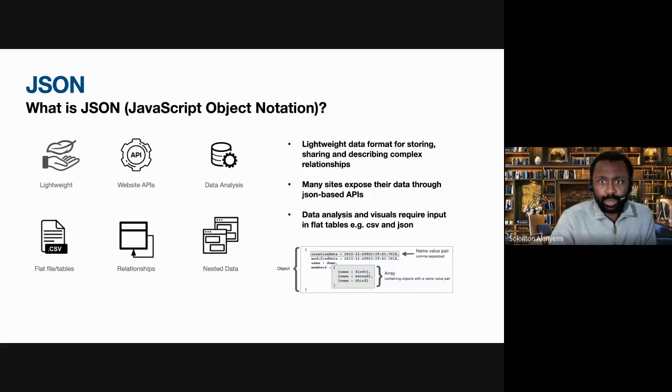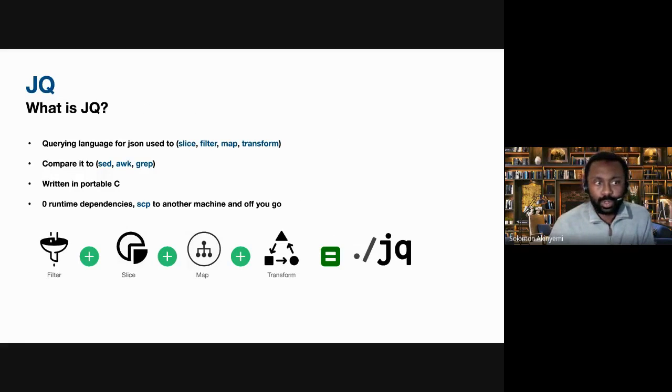Now, this then brings us to JQ. So what exactly is JQ? Well, JQ is used for querying JSON. I call it the JSON whisperer. And you can use it to slice, filter, map, and transform JSON. I'm sure there's probably some system administrators on this call today, and you're probably used to using sed and awk and grep, which are very, very good and powerful tools for sure. If you've ever tried to get an API response from somewhere which is not formatted properly, and then try to grep the data that you need from that, you might decide you want another tool. But JQ is great when it comes to this.